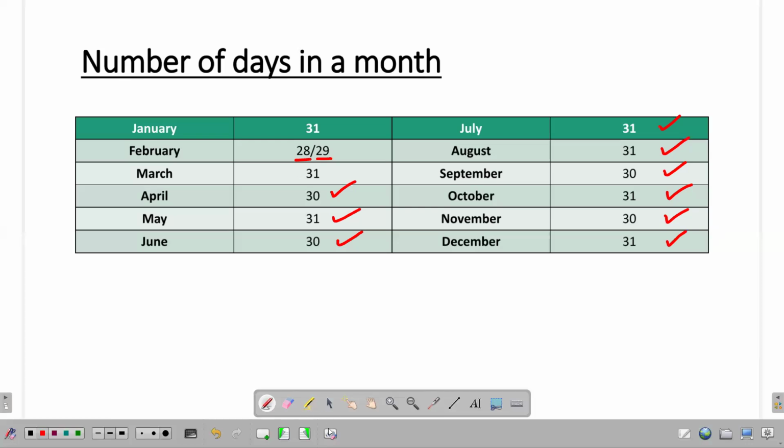So, using the fifth rule, you can find out the number of days in a month. When we are discussing this concept in the classroom, you can ask me what is that fifth rule all about if you don't know. So using that fifth rule, you can find the number of days in a month easily. So use this table for your quick reference for doing the calculations.